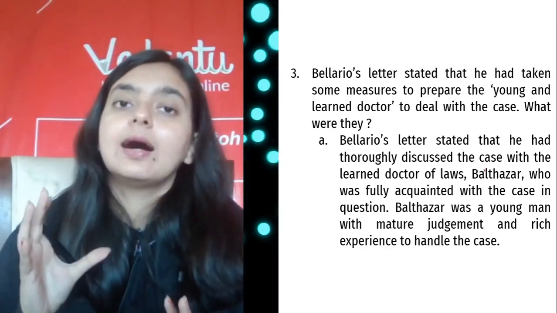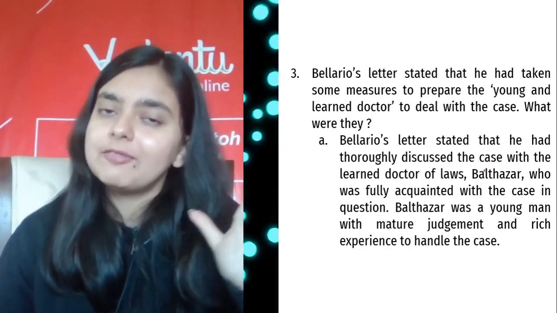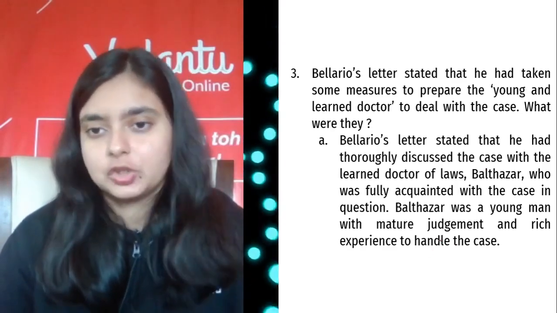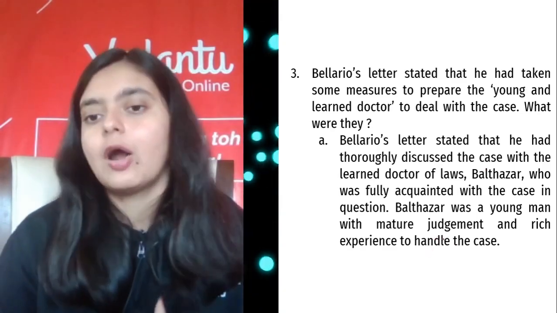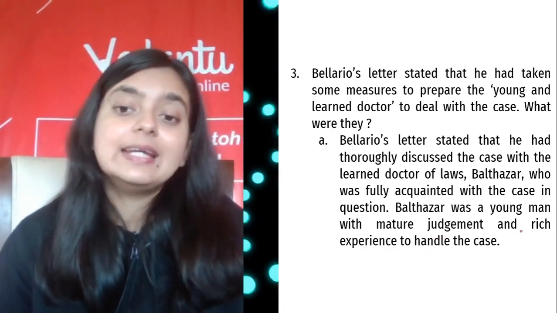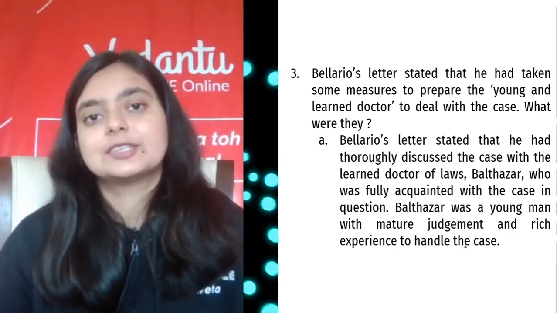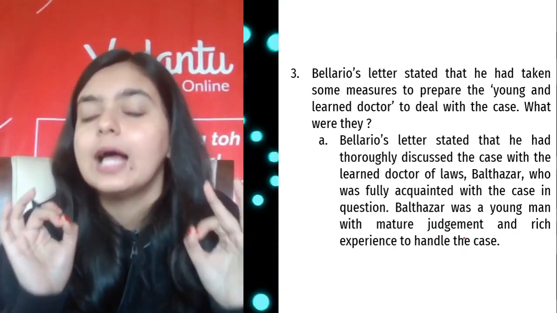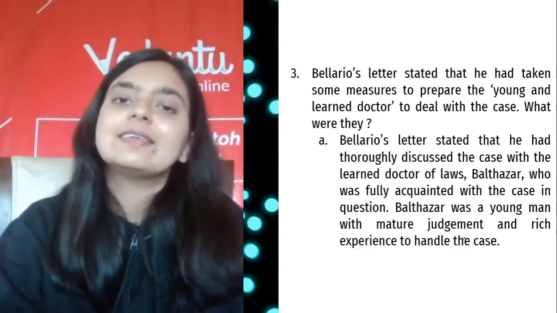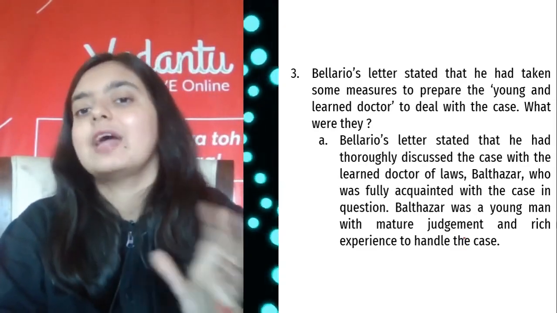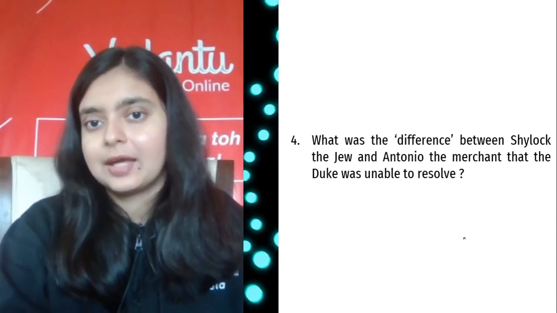Although he was young, his thoughts and judgment were very mature, and he had rich experience to handle the case. So he was the perfect man, very capable of handling this kind of case, although the case was very, very crucial and critical, right?